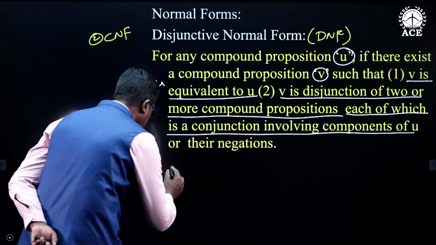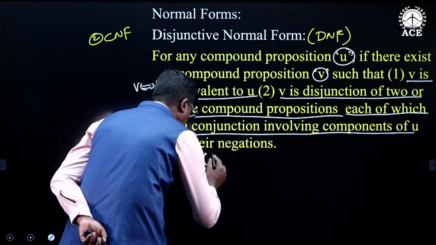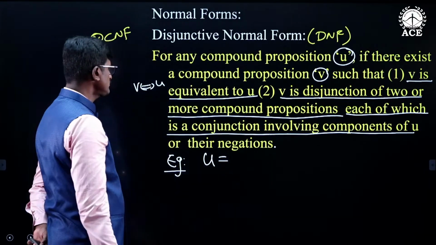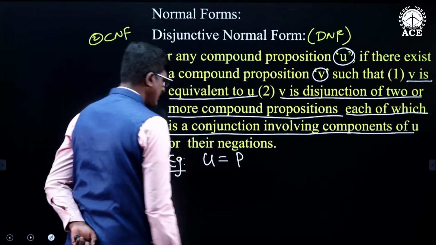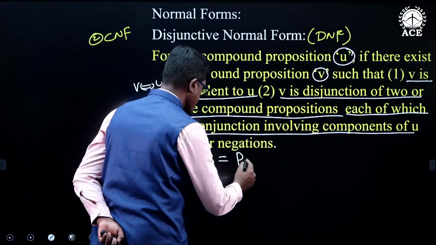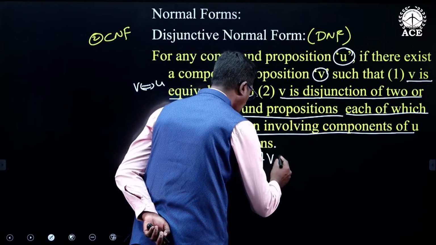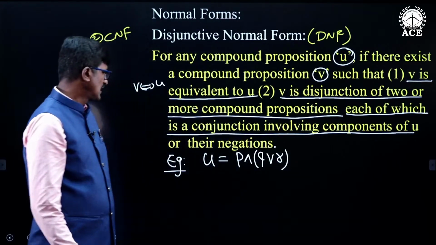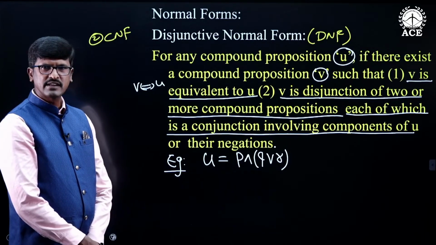Now, let me give you one simple example. I am taking some U. U is equal to P and (Q or R). That is one compound statement involving three simple statements.